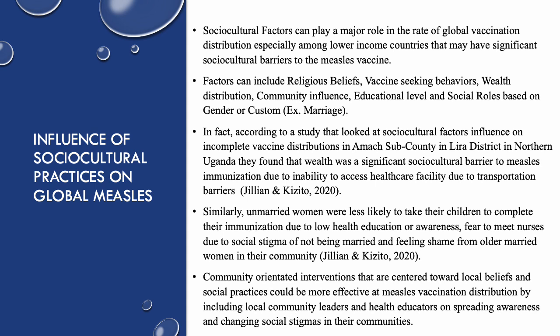And community-oriented interventions that are centered towards local beliefs and social practices could be more effective at measles vaccination distribution by including local community leaders and health educators on spreading awareness and changing social stigmas in their communities.